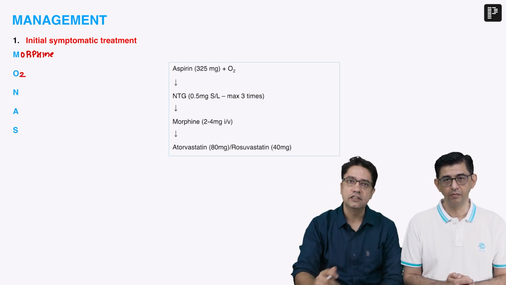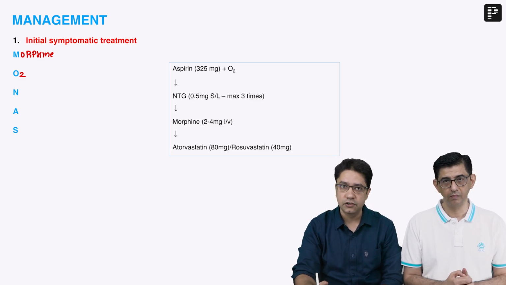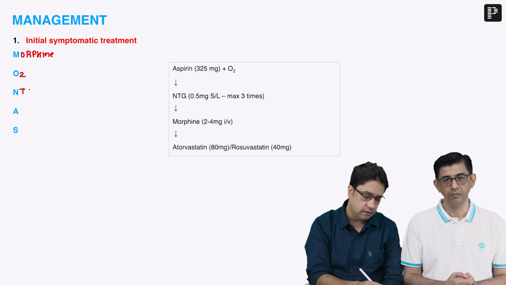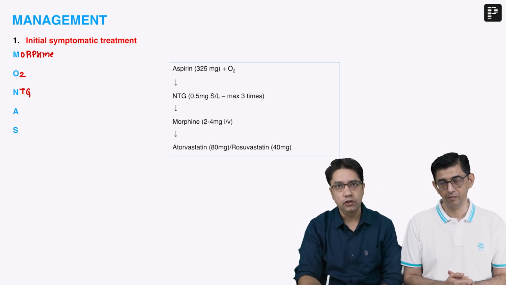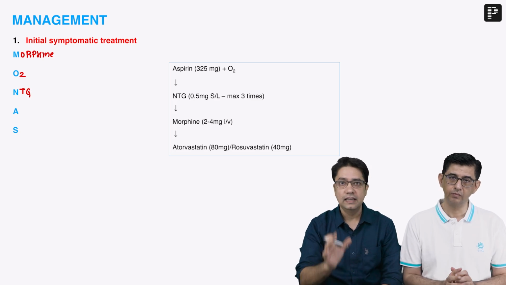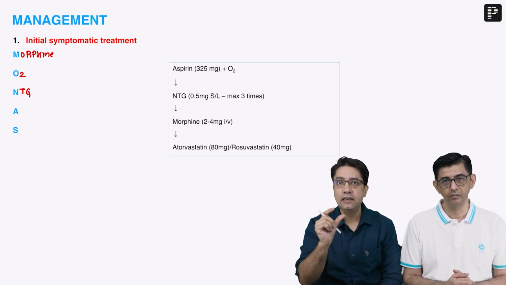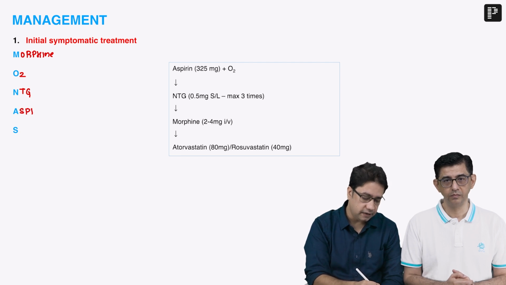Obviously, we have to give oxygen because the coronary arteries are blocked and ischemia and infarction are because of hypoxia. Then we give nitroglycerin. Nitroglycerin is basically given to reduce preload because it's a venodilator, hence it will reduce the cardiac workload. We know that in all types of MI, there is platelet-rich thrombus and hence we have to give an antiplatelet drug, aspirin.